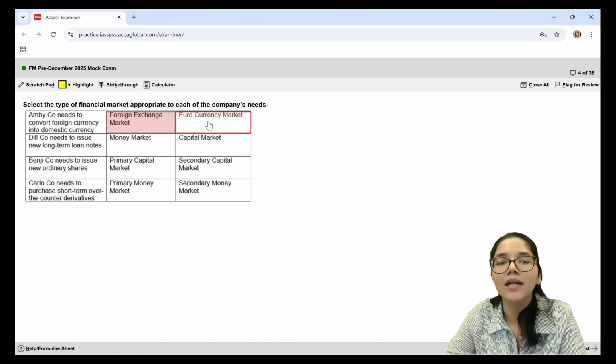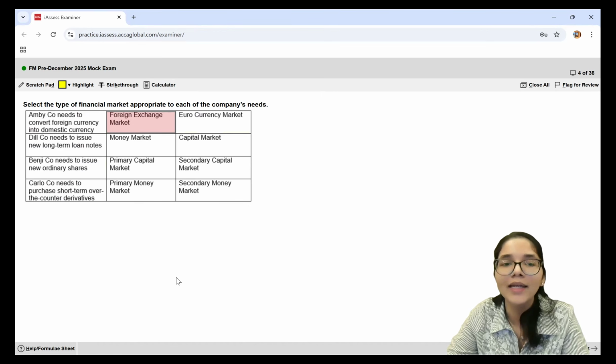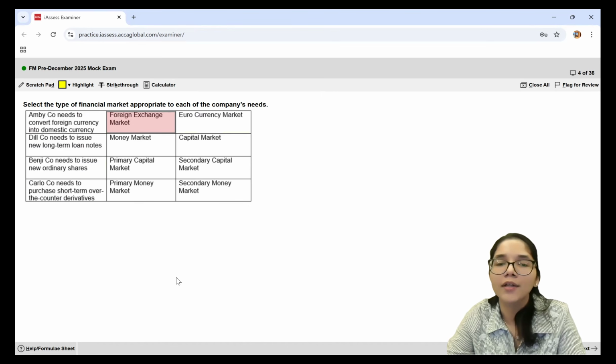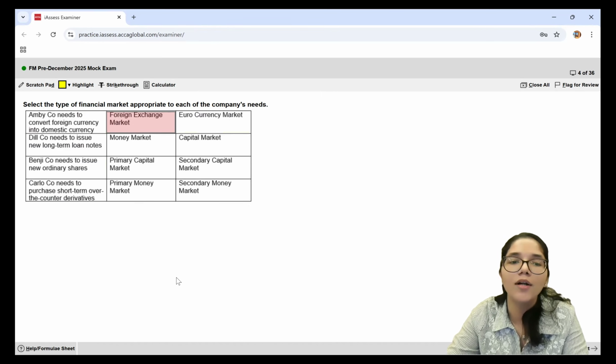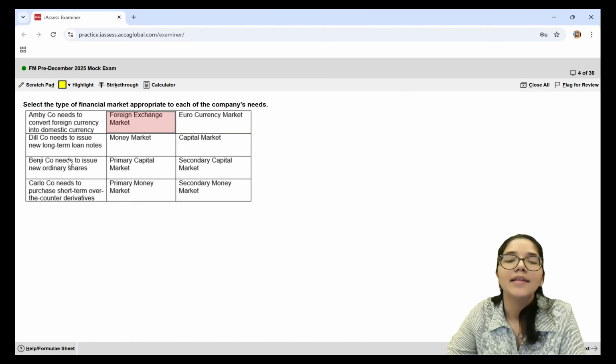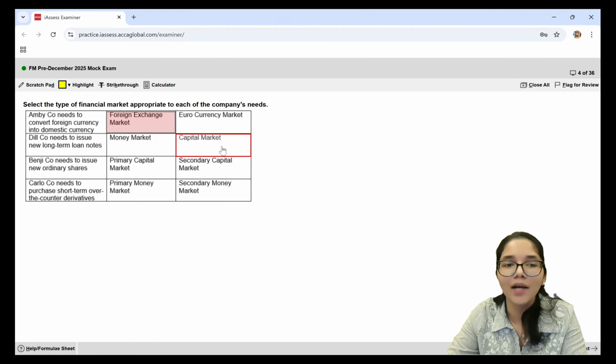When do you go to euro currency markets? Internationally, there are two kinds of markets if you want to borrow money, euro currency and euro bond. Euro currency is for short term, euro bond is for long term borrowings. Then you have the second statement, DIL company needs to issue new long term loan notes. Long term loan notes, money market or capital market? Money market is short term, capital market is long term. So DIL company will go to the capital market.